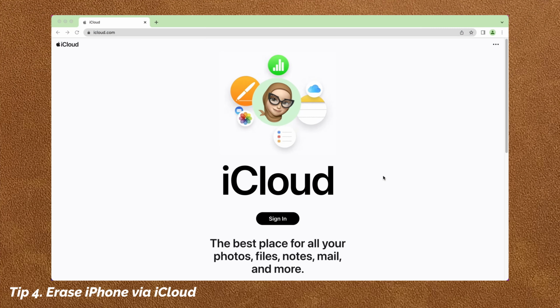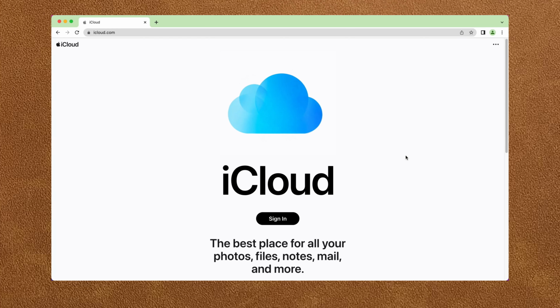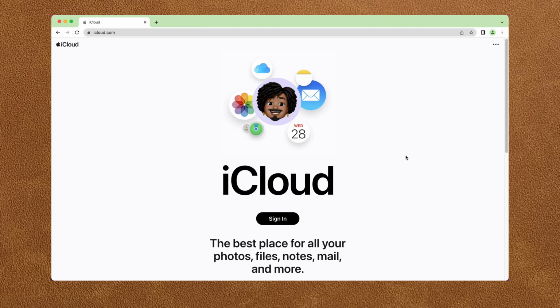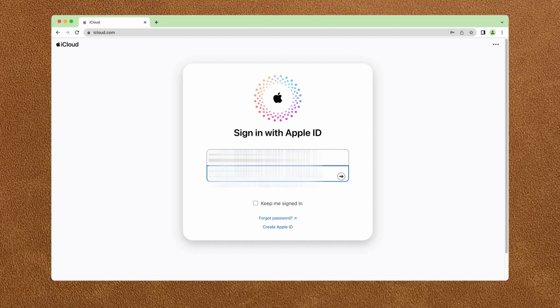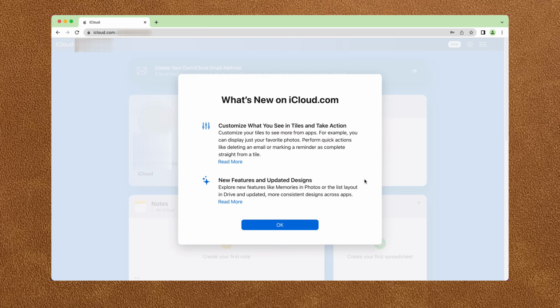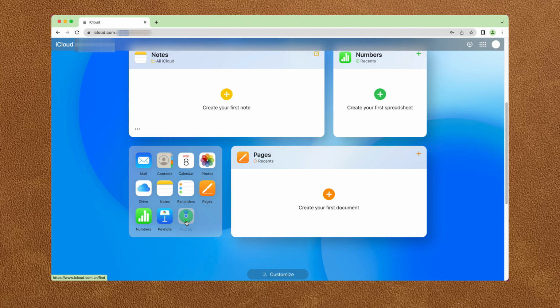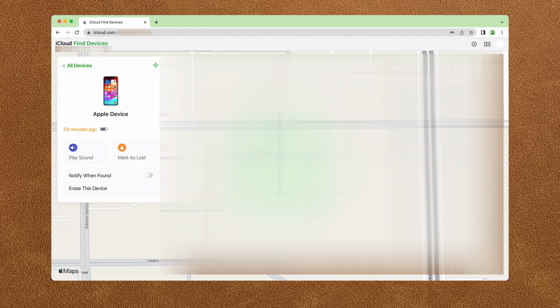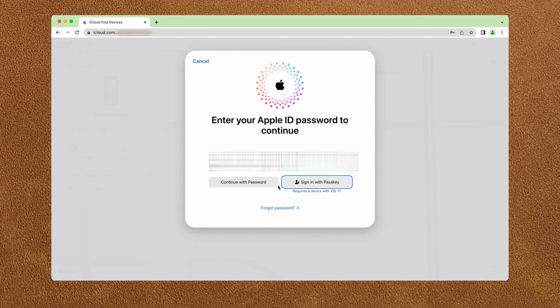Don't have another Apple device? No worries, you can also erase iPhone on iCloud website. Go to iCloud.com and sign in to your Apple ID. Click on Find My. Click on Erase this device. It will ask you to enter your Apple ID password to confirm the erase.